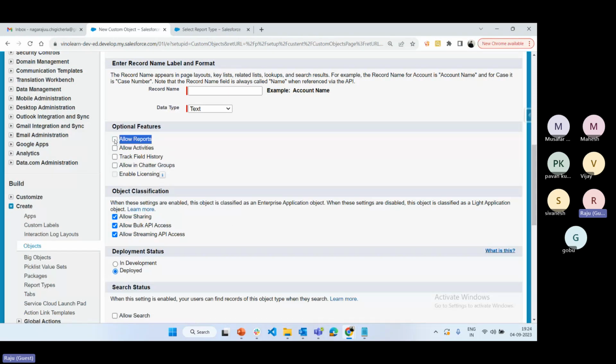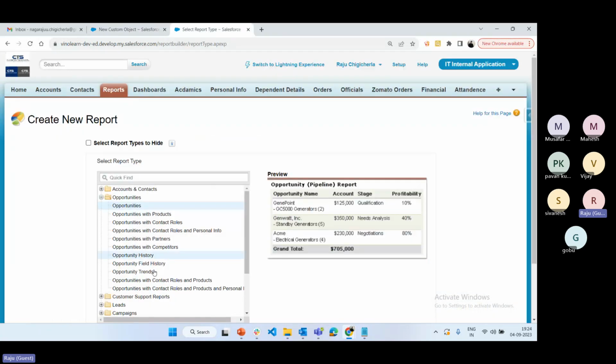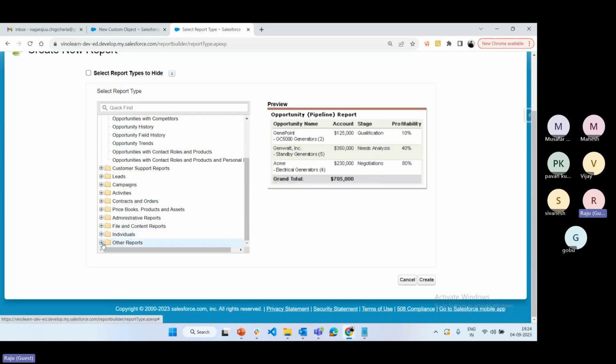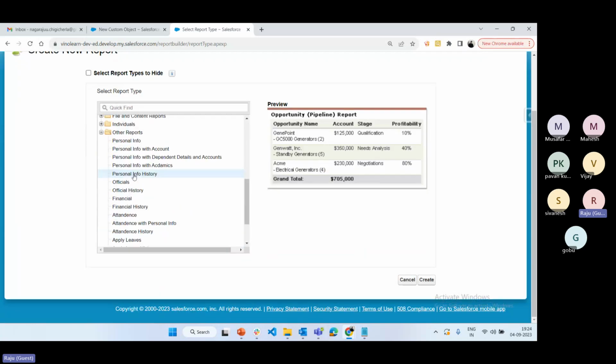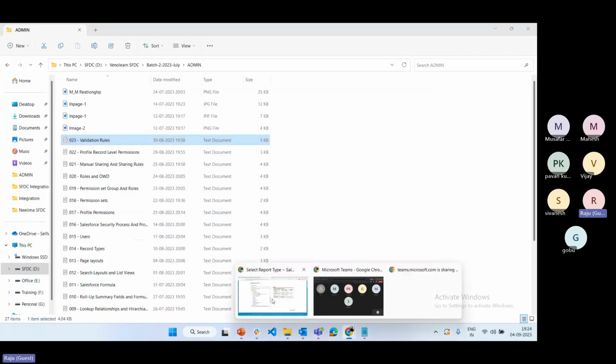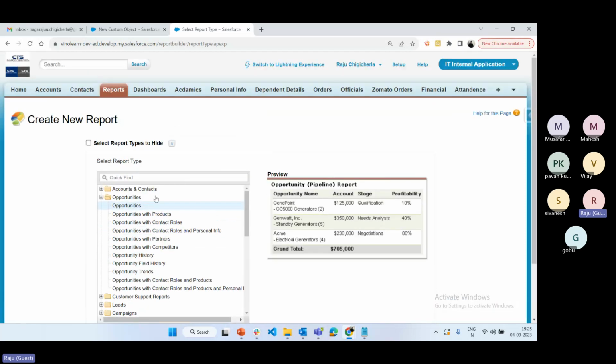If you enable allow reports, obviously whatever object you created is visible here. Here we can create individual reports. If you go to other reports, see here we have personal info and financial information. Whatever custom objects, apply leave and benefits, Zomato order, everything is showing in the report type.